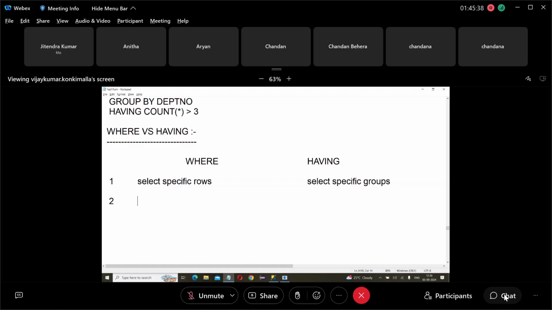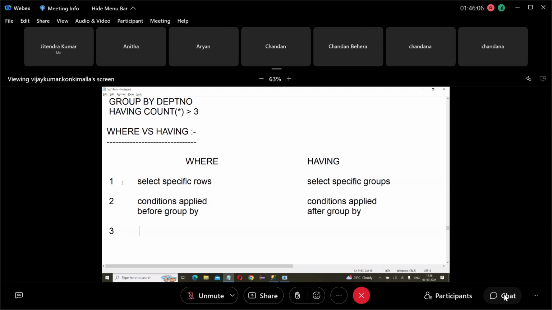Where conditions are applied before group by, and having conditions are applied after group by. Where is applied before group by. Having is applied after group by. So where conditions are applied before group by, having conditions applied after group by.